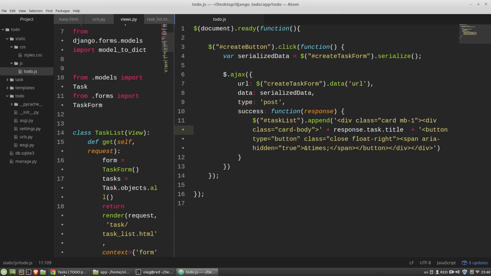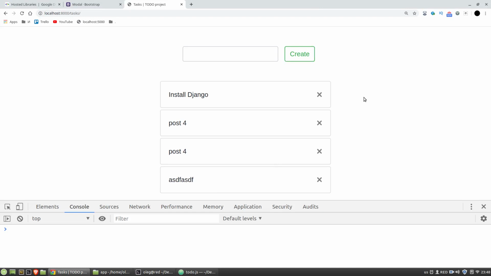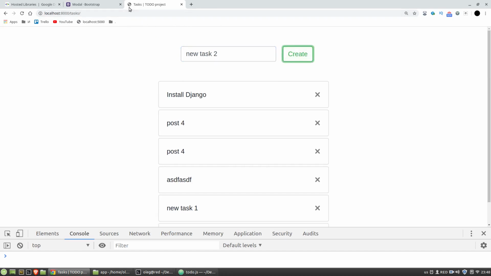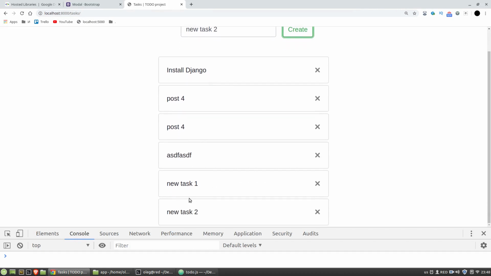Let's test it. And we can see that the AJAX request works well. A new card was appended to the task list container without reloading the page. We can see that the page is not reloaded. Okay.